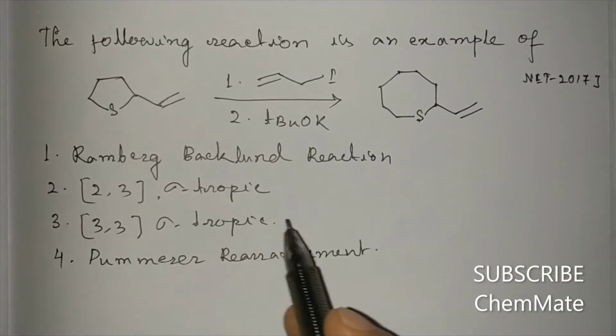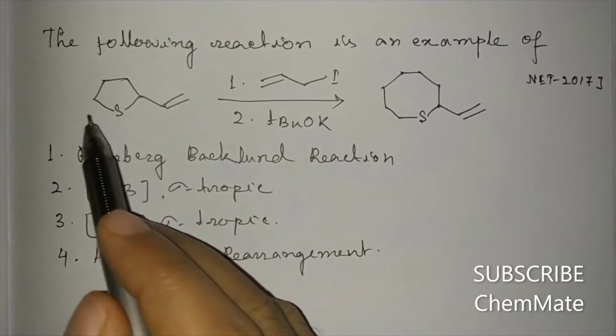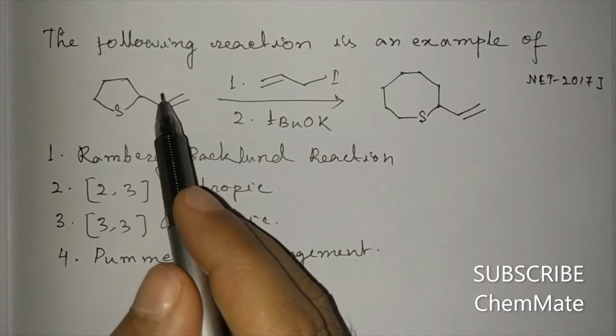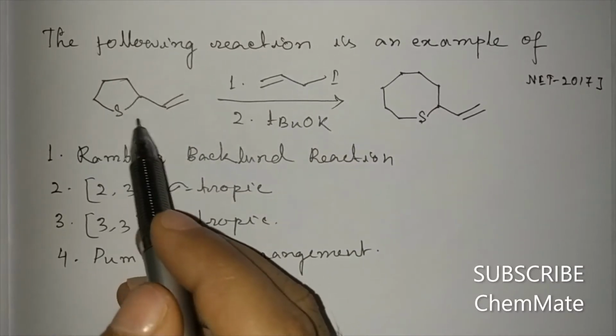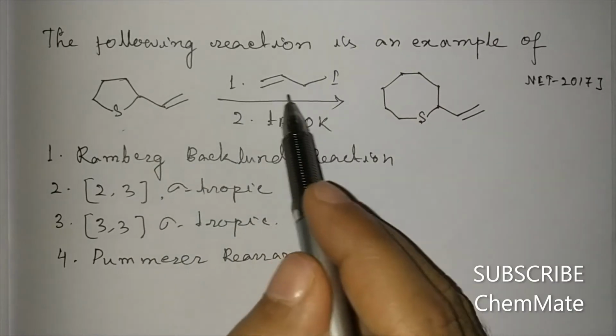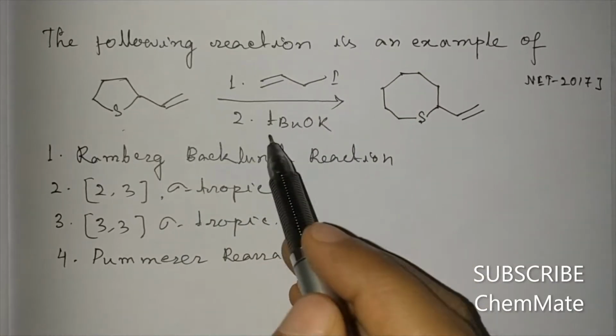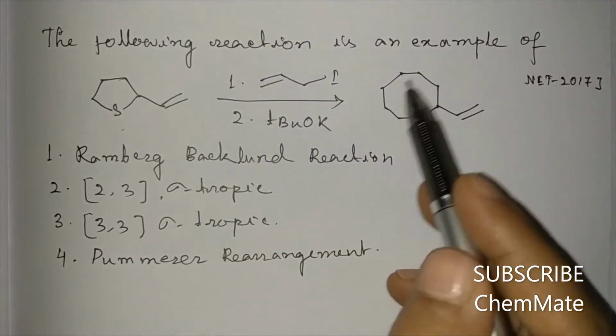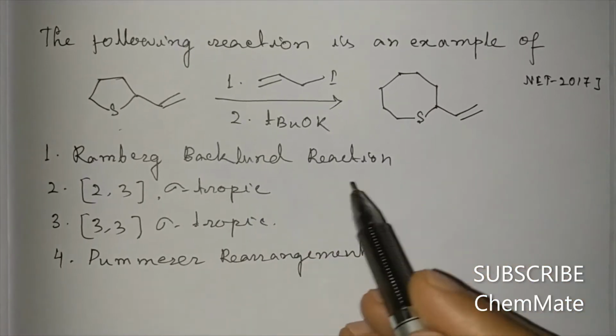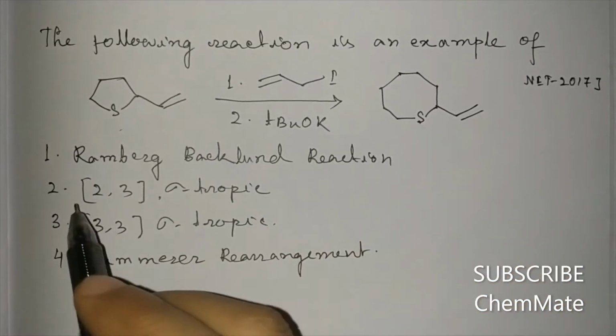Here is a very interesting question. Here there is a 2-vinyl tetrahydrothiophene which is treated with an allyl iodide and potassium tertiary butoxide. Then this compound is formed. So what type of reaction is this?